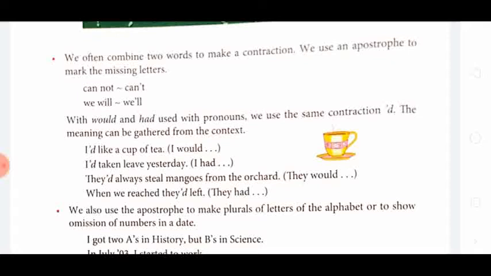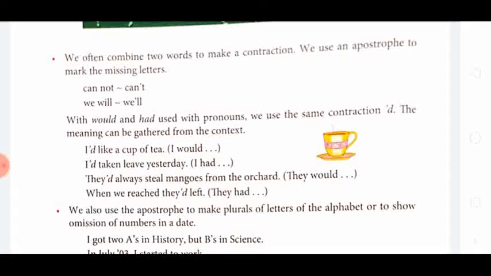I'd like a cup of tea. Here we have to say would. Why? Because I am going to show you the trick. See the main verb. Like is there. And you know, with an auxiliary verb or modal auxiliary verb, we use only the base form of the verb. So I would like a cup of tea.